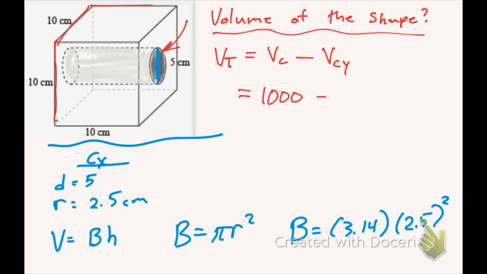Well, 2.5 squared is 6.25. So multiply that by 3.14, and that will give you 19.63, rounded to the nearest hundredth. So the area of the base is equal to 19.63 centimeters squared.